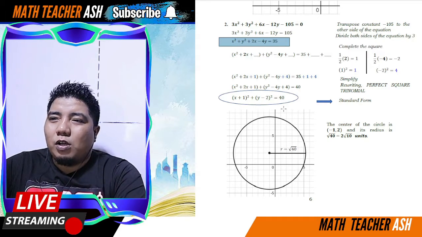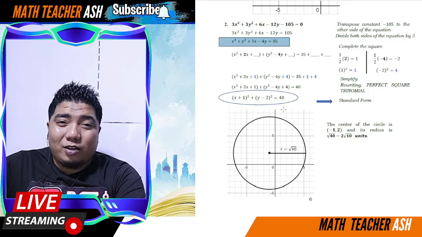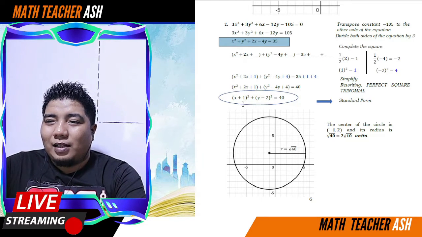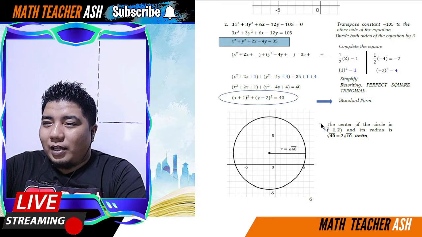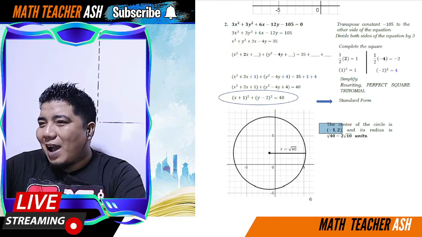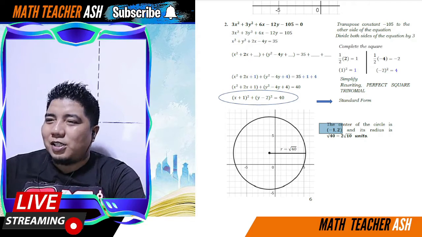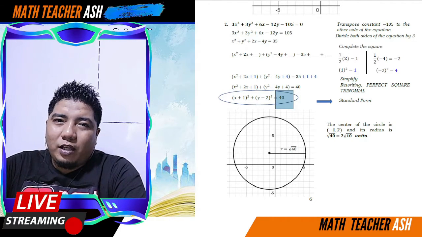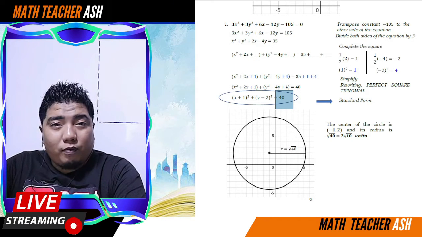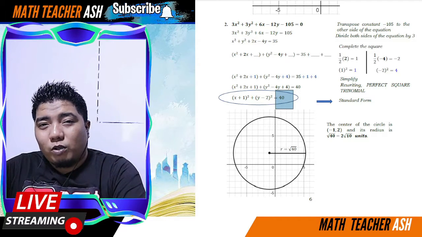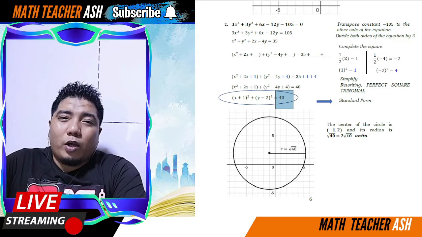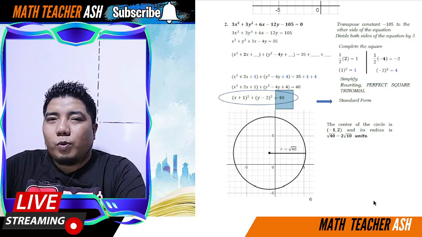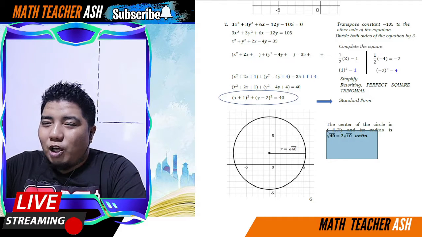So the question is, what is the center of this given equation? Opposite of 1, opposite of negative 2, that is negative 1, 2. At ito na nga yun. Okay, napakadali lang, my dear math learners. So how about the radius? So you get the square root of 40. So square root of 40 is square root of 40. But if you want to simplify the square root of 40, you have the square root of 4 and the square root of 10, and the square root of 4 is 2. So you have 2 square root of 10. At ito na nga iyon.